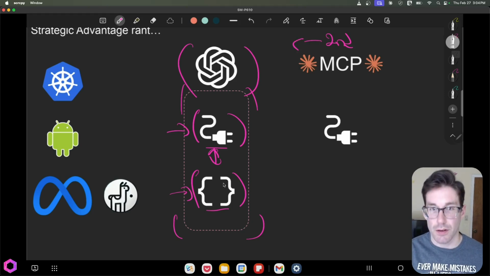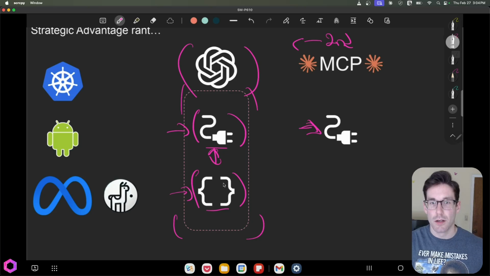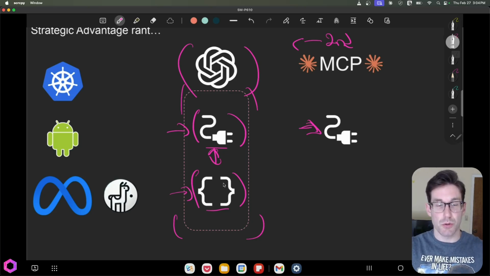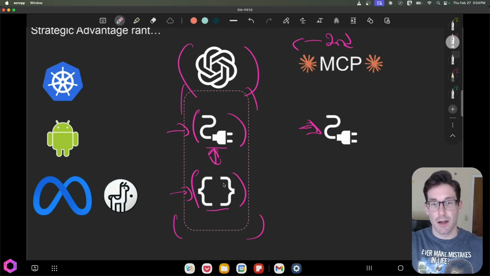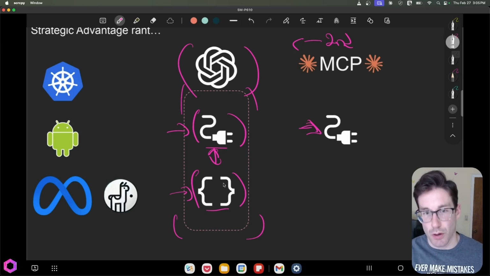So they created a thing called MCP, which I mentioned previously. And this is the same version of a plugin. So we're basically creating a protocol where everybody can plug in their tools and services to AI, irrelevant of whose AI it is. It doesn't have to be Claude's, it doesn't have to be OpenAI's, it doesn't have to be Llama's or Meta's. It could be anybody's model. And they can utilize the standard to connect to services and data sets. So this is their way of trying to catch up by using this specific protocol.